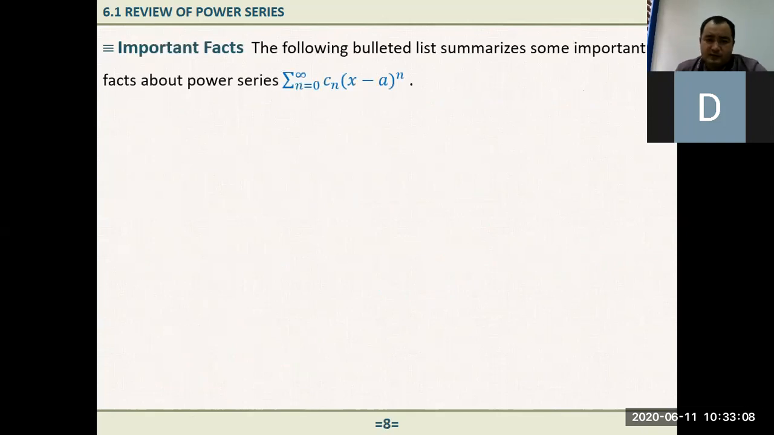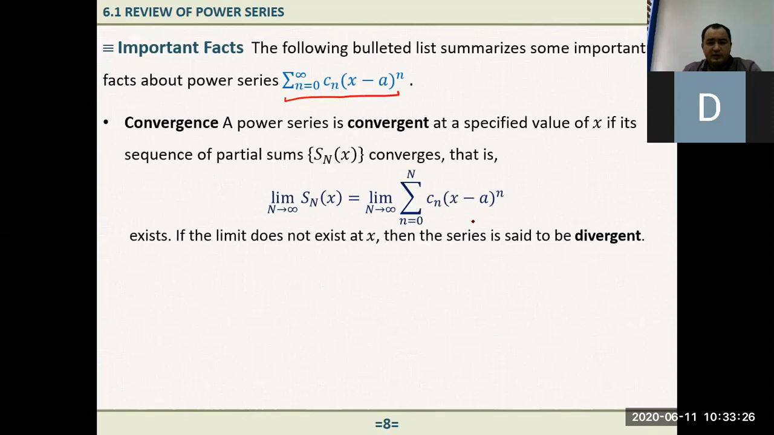Some important facts to know about power series. The following bulleted list summarizes some important facts about power series. Again, what we are talking about is this series, n changing from 0 to positive infinity, c sub n, x minus a to the power n. The first thing is convergence. Convergent or divergent, because mainly we are interested in convergent power series.